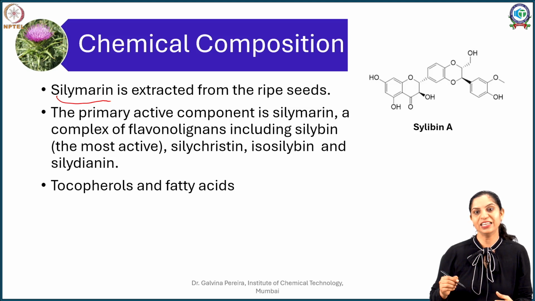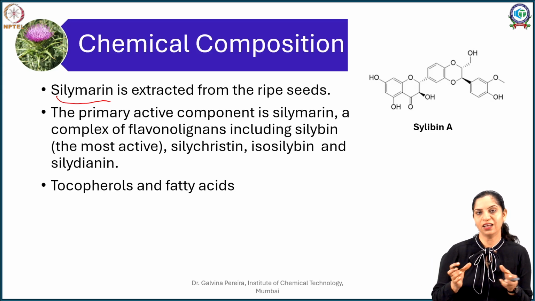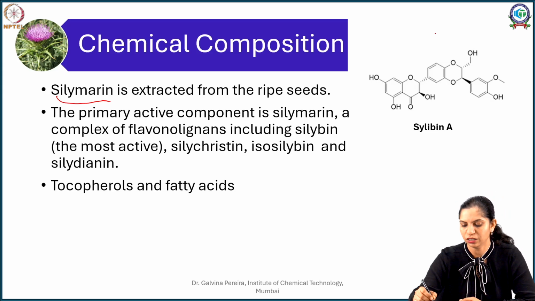So silymarin is a mixture of silibinin, silychristin, isosilibinin and silydianin. So let's take silibinin. They are basically flavonolignans. So if you see this part where you put hydroxy groups at the 3-4 place.